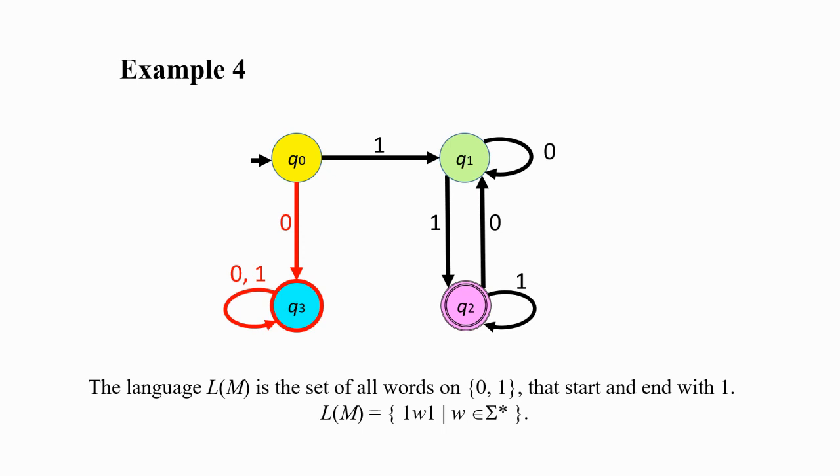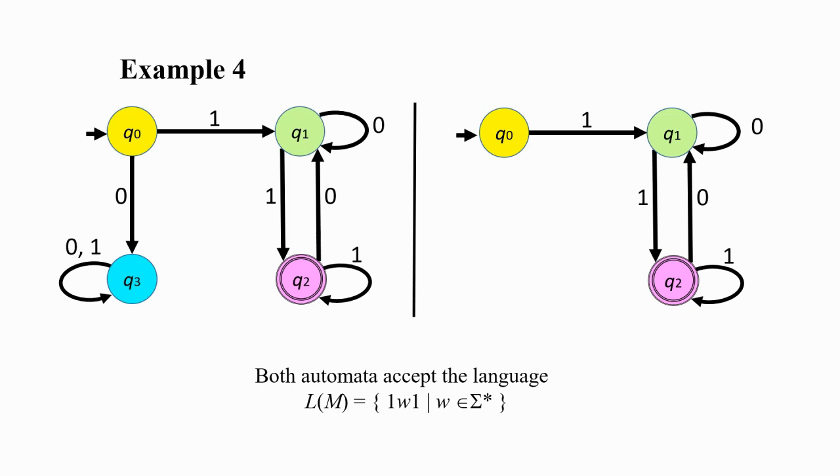Now this type of state is called a trash state because we only need it to make the automaton deterministic. So we are going to delete the state Q3 to obtain the non-deterministic automaton like this. Both the original and the new automata accept the same language, and so they are equivalent. But the original one is deterministic and the new one is non-deterministic.